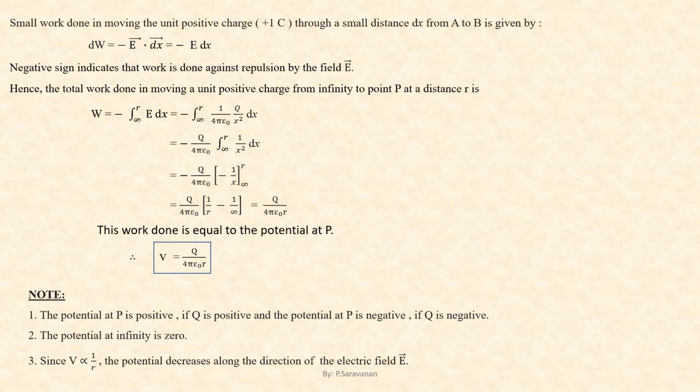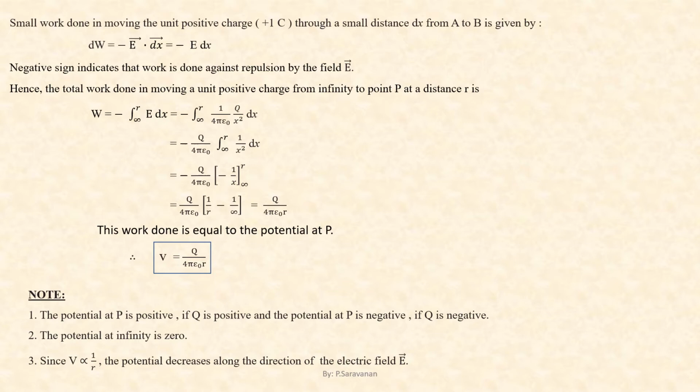This minus and minus will be positive. Therefore, W is equal to Q by 4 pi epsilon naught into 1 by r minus 1 by infinity, that is equal to Q by 4 pi epsilon naught r.